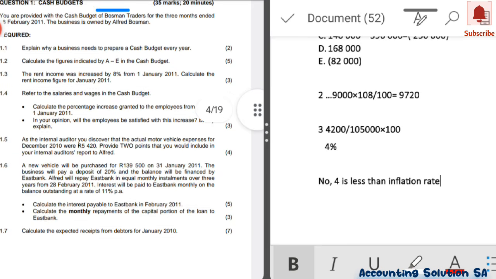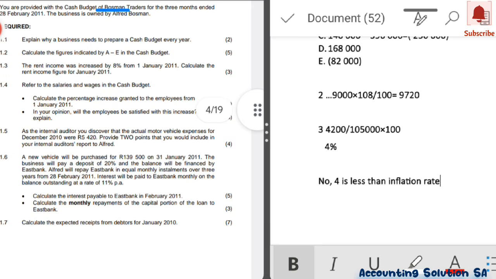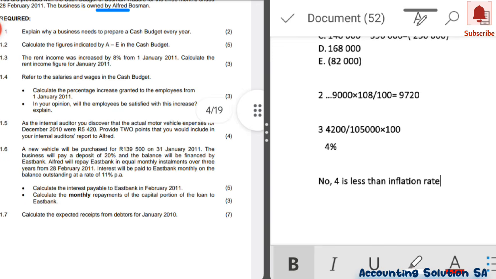The question now says calculate interest payable to East Bank in February 2011, which means that the interest is going to be calculated on 80% of that amount, because 20% has been paid in cash as a deposit. So 139,500, you firstly have to multiply it by 80%.